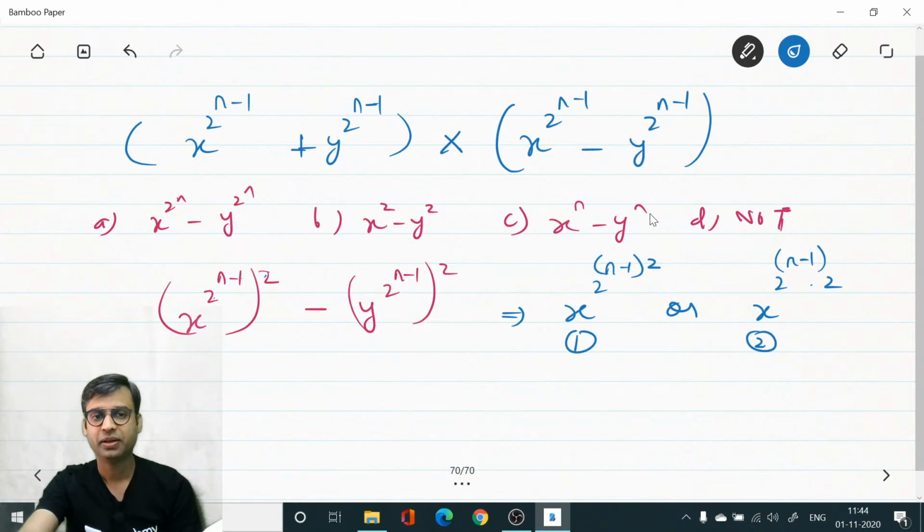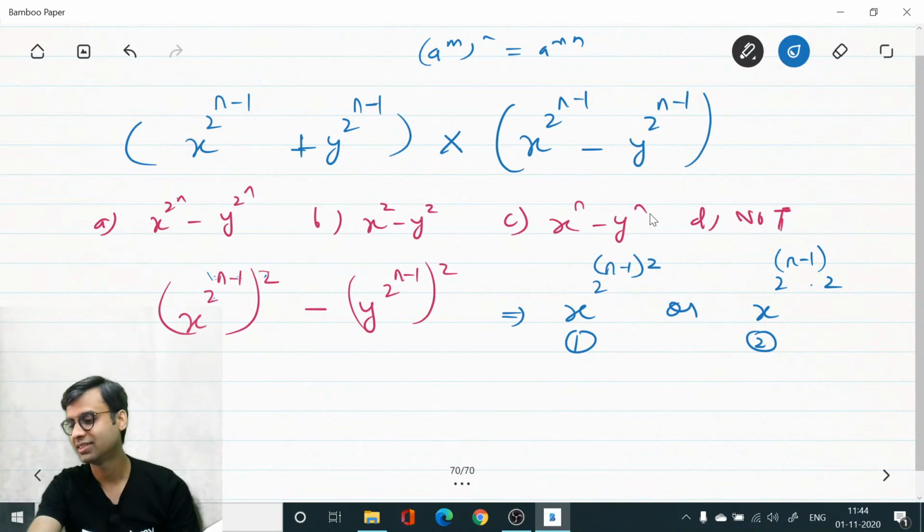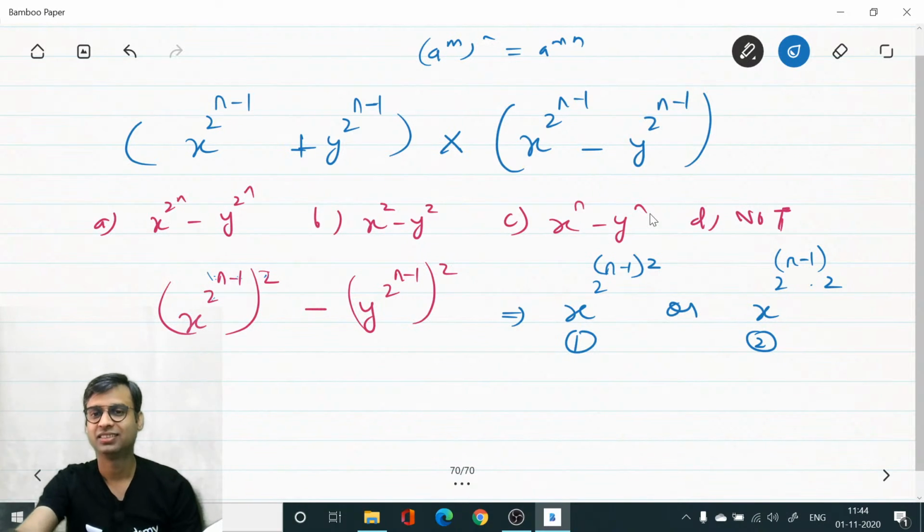This is like x power 2 power n minus 1. So this 2 will multiply with the property of a power m power n. What we do is a power mn. So the mn will be n minus 1 into 2, or the mn will be 2 power n minus 1 into 2. Quickly, fast. Which option? Option 1 or option 2?